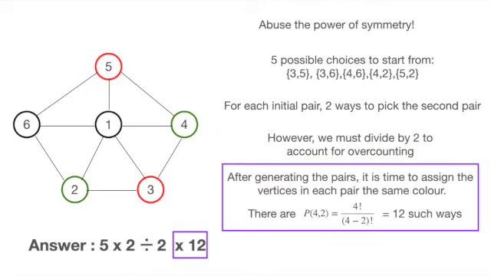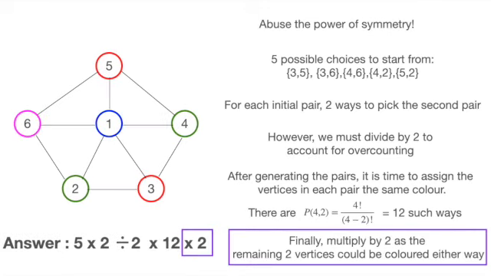After picking the pairs, it is finally time to assign them colors. There would be 4P2, or 12 ways to do so. We are basically picking 2 colors out of 4 to be assigned to the pairs chosen. In this case, arrangement matters, since the first pair being assigned red and second pair green is counted as a different scenario where the first pair is assigned green and second pair red.